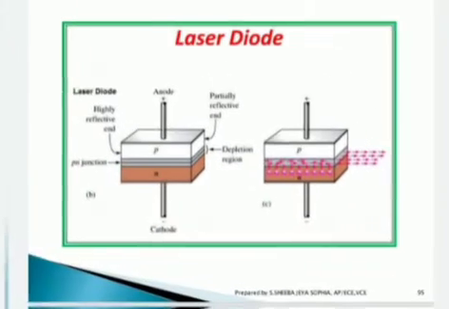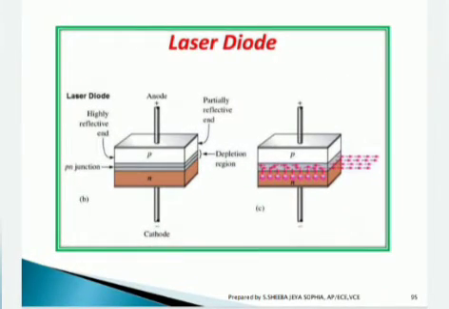This is the working implementation of the laser diode. You can see clearly here how the highly reflective end is available and the partially reflective end is available, and how it passes the photons and emits them.